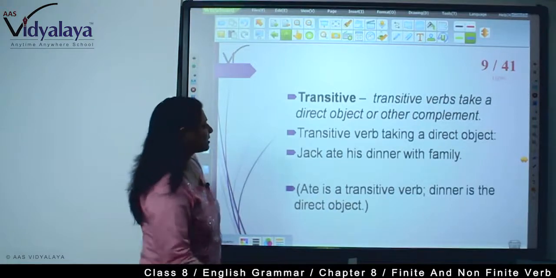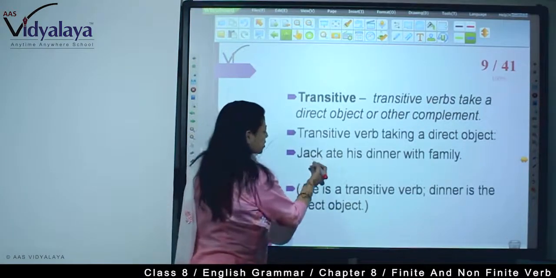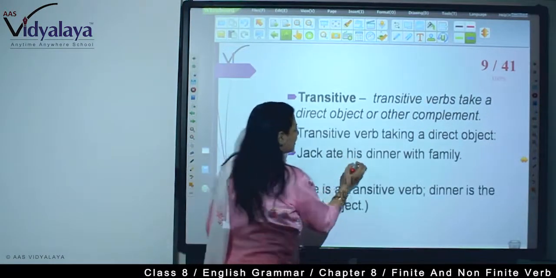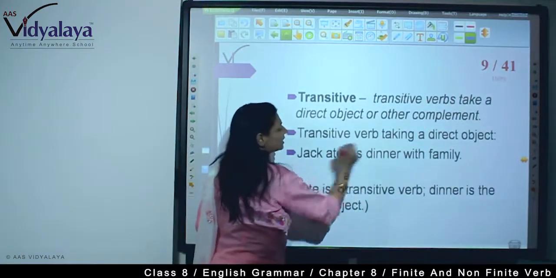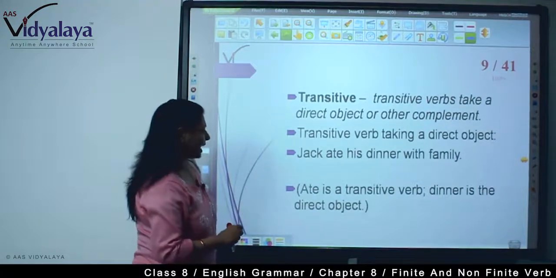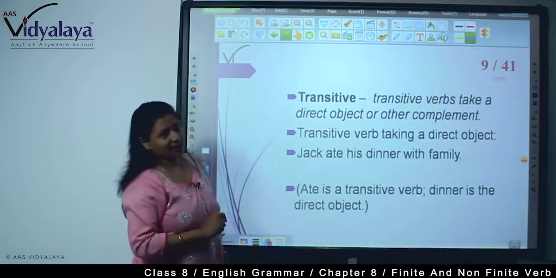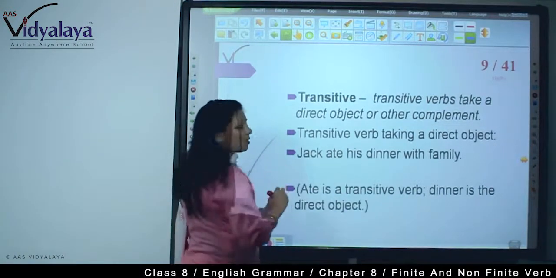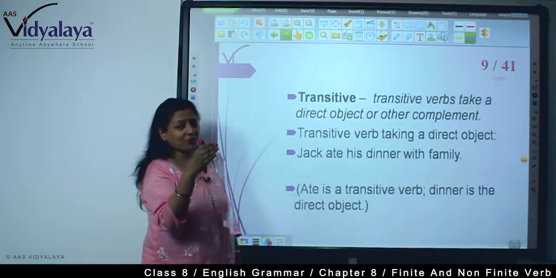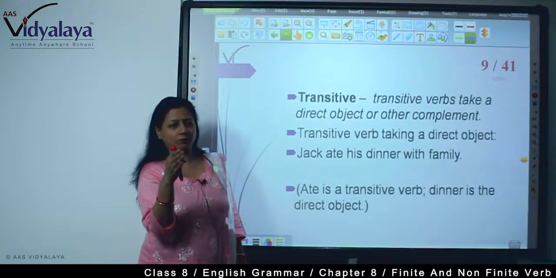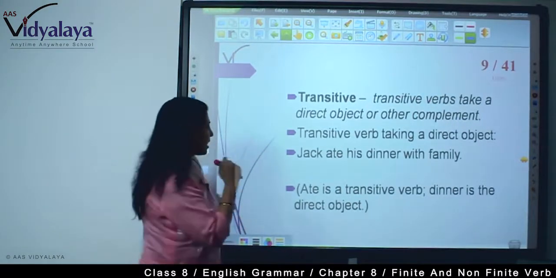Now, transitive verb taking a direct object. Jack ate his dinner with family. Here, ate with whom? With family. Ate is a transitive verb. Dinner is the direct object. You know how to find object? You will have to ask after the verb who or what. Then you will get object.